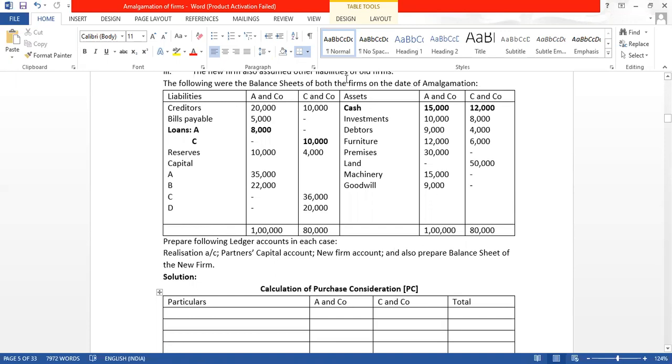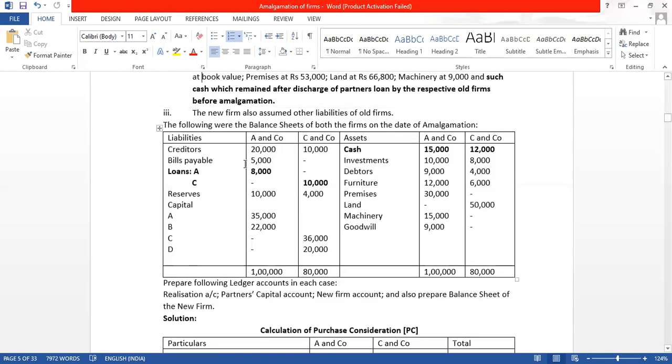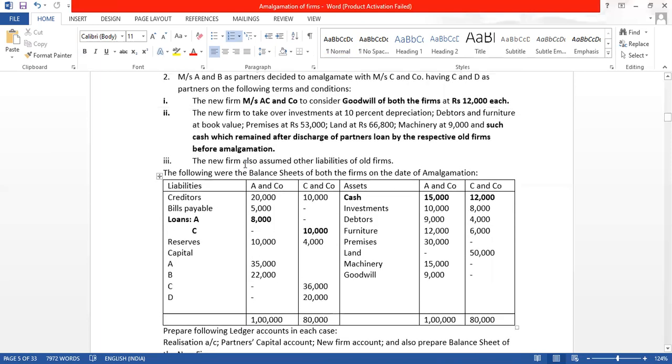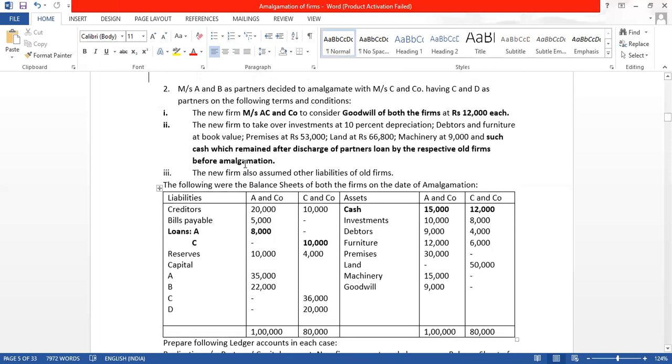We have the balance sheet of both the firms on the date of amalgamation. On the liability side, we have creditors and bills payable. Loan will be discharged by using the cash balance. There are reserves. How will the reserves be divided? Can anyone tell me? The reserves should go to the partners, so in which ratio will they be shared? Is there any old ratio given?